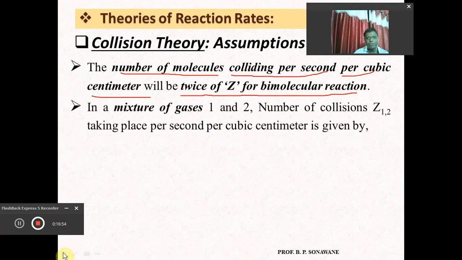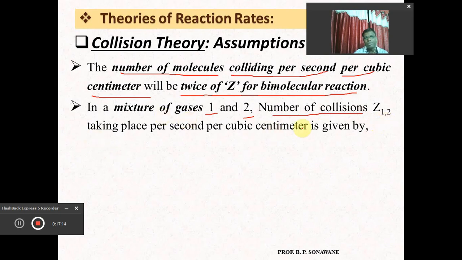Regarding the same, suppose we have a mixture of gases in which we have taken two types of gas, gas 1 and gas 2, and we want the number of collisions between the gas molecules in the mixture containing gas 1 and gas 2.